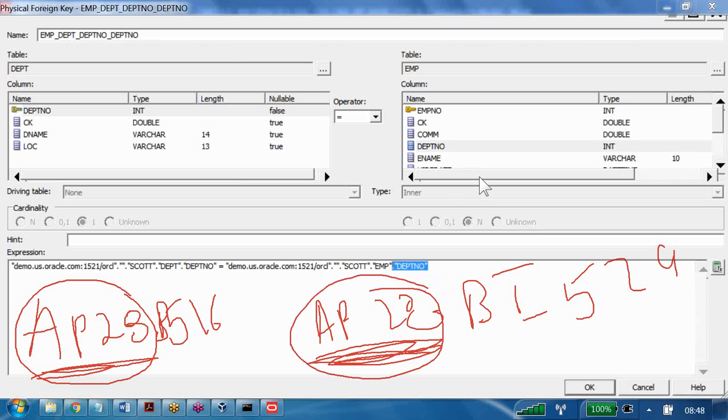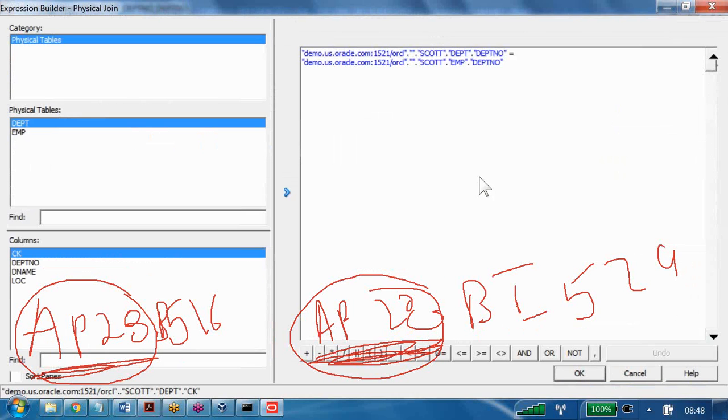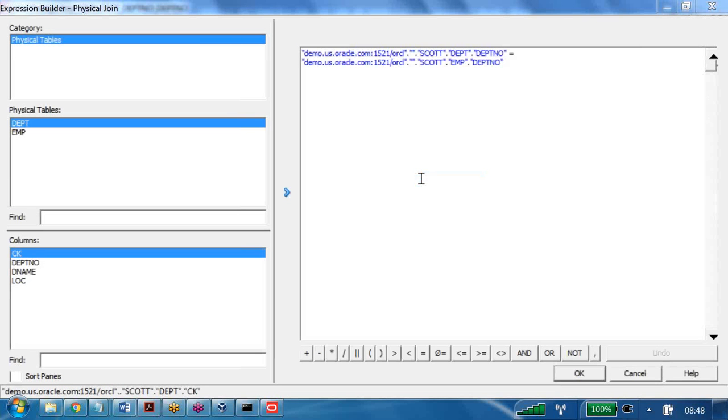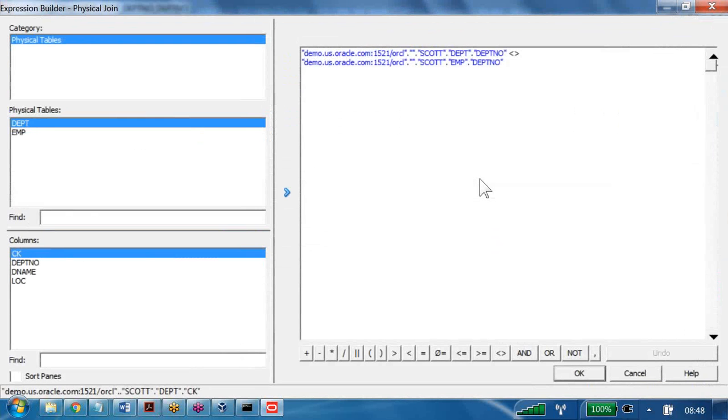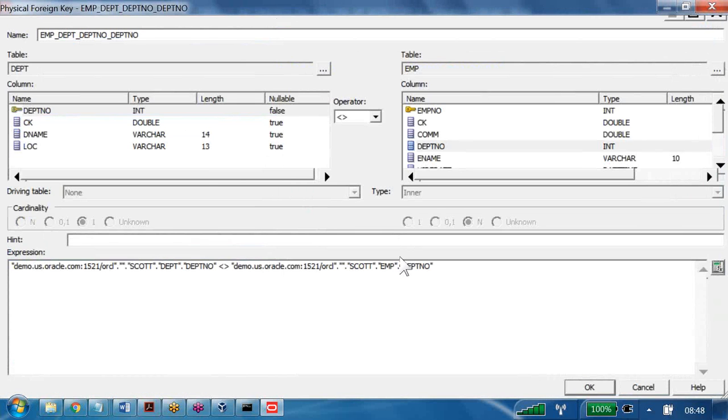That calculation can be done using the expression editor. If you click on the expression editor, what is this category? Physical tables, and the physical tables DEPT and EMP, and the columns are these. Is it allowing any functions here? Are any functions available? No. If I select something else here, why is it not giving functions?